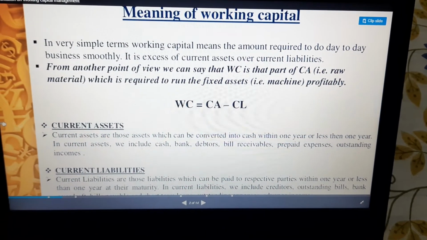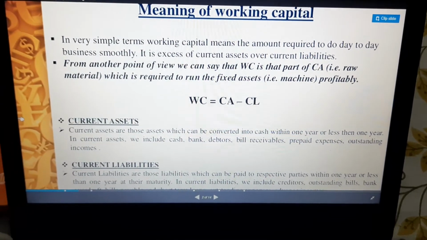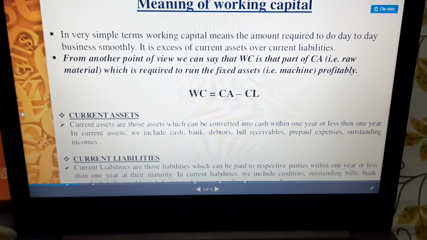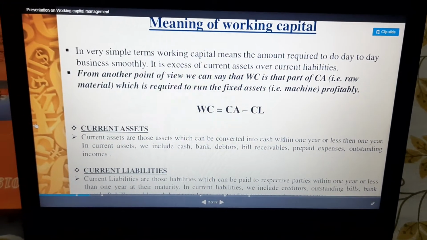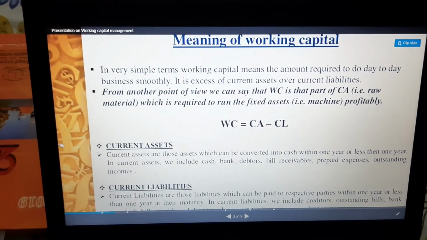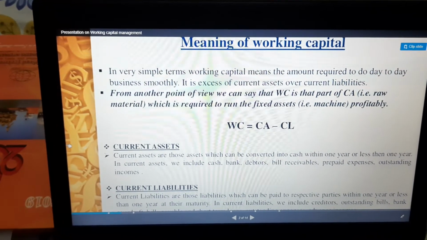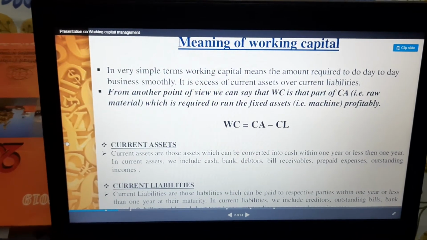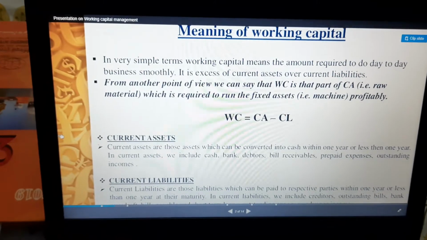And now another point which I want to discuss here is that working capital is that part of current assets. Current assets, for example raw material, are required to run fixed assets, that is machinery. So if we have current assets, that is raw material, we are running the fixed assets, that is the machinery. So we can say that working capital is a part of current assets, right?